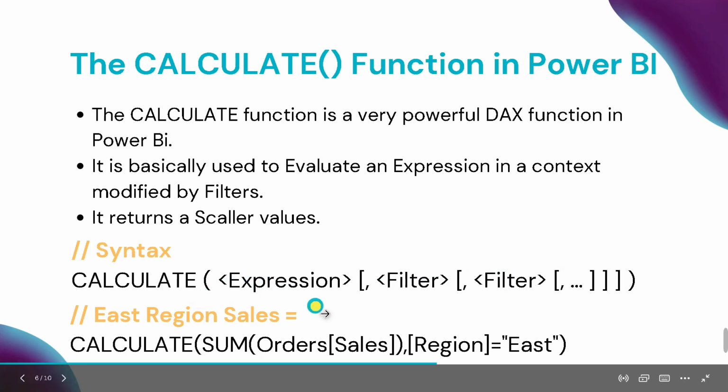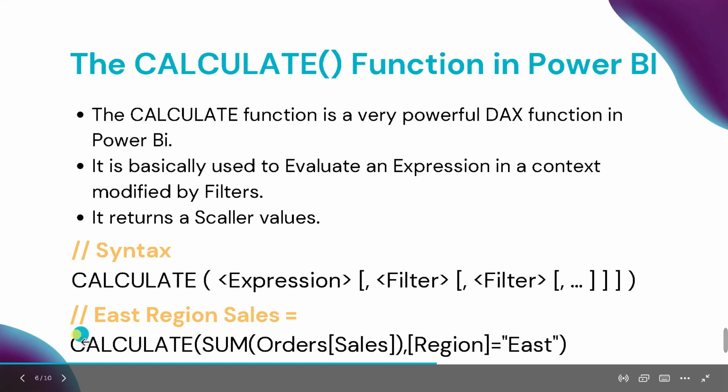Alright, so for example, suppose we have a table called Orders. Okay, and inside this Orders table we have a column called Sales. So if you want to calculate the total sales of this Orders table by applying a filter on region equal to East, it means you want to see the total sales of the Orders table where region equals East, right?